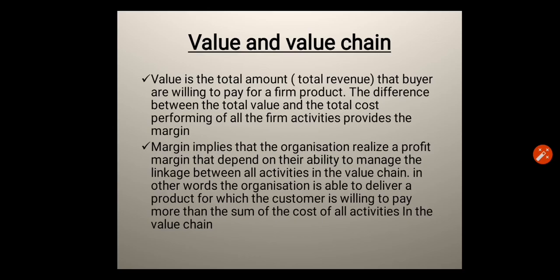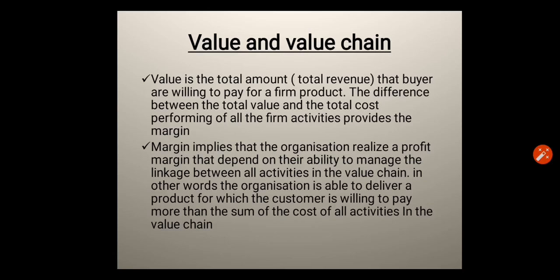Value and value chain. What do we mean by value? Value is the total amount, or you can say total revenue, that buyers are willing to pay for a firm's product. The difference between the total value and the total cost of performing all the firm's activities provides the margin.